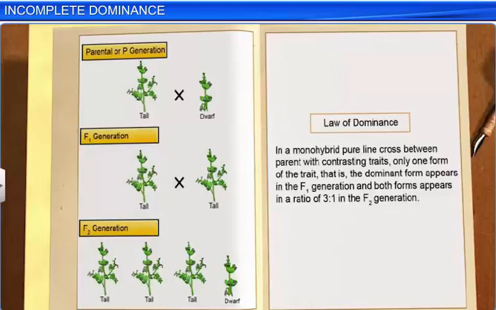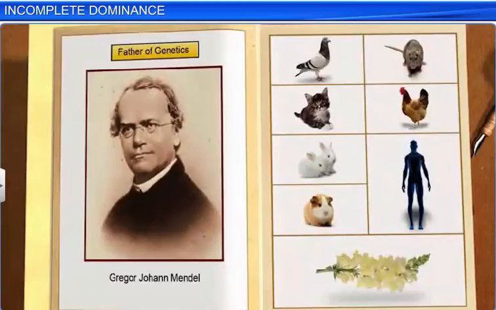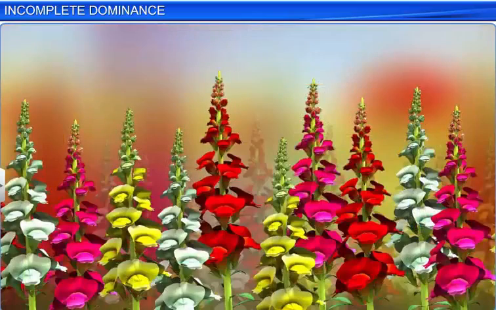However, it was discovered that the law of dominance didn't hold true in all cases. That is, Mendel's laws were not universal in occurrence. To understand this better, let's further study the experiment conducted on the snapdragon plants.